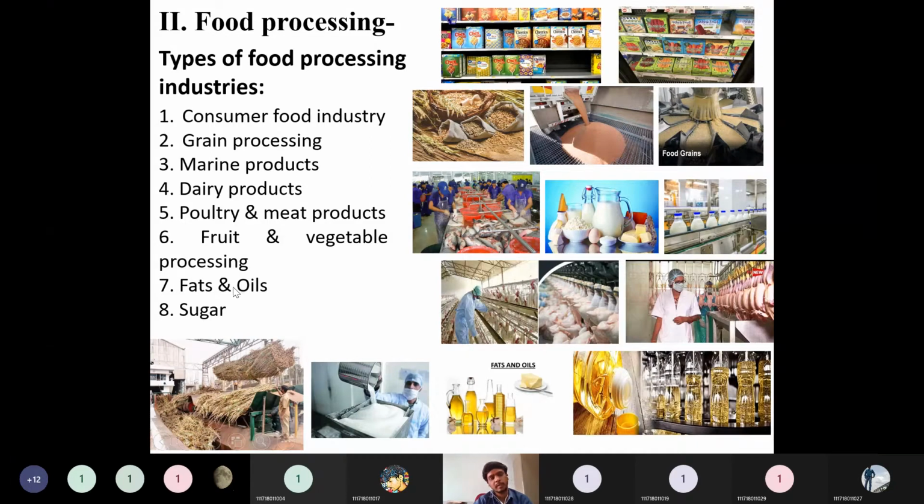Then fats and oils. We have seen in this CT2 itself what the fats and oils are, what is the role of them. So that industry we already discussed. Then sugar industry. So sugar is also a separate industry. All these industries will come under the administrative control of the Ministry of Food Processing.